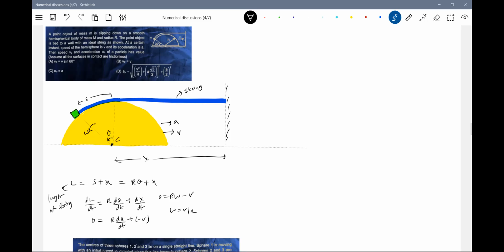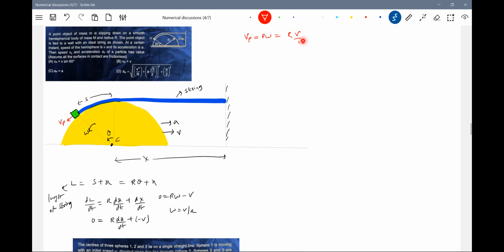What is the speed of the particle? It will have a tangential speed, because the particle will move with respect to the hemisphere tangentially. So what is the velocity of the particle with respect to the sphere? It should be equal to r ω. And in fact, what is ω? v by r.